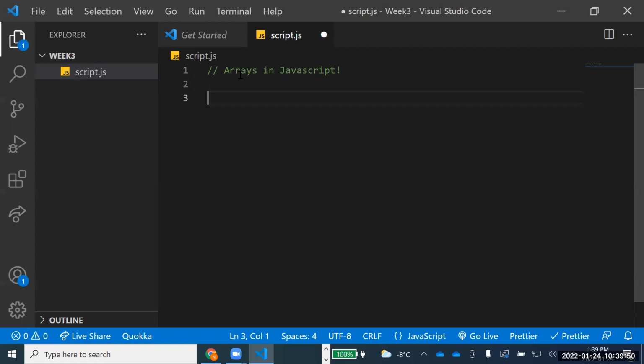The first thing I want to discuss: whenever there is an array, you can always find its length. Now, it's a property. It's not a method, right? It's a property. Length will always tell us how many elements are there in the array.